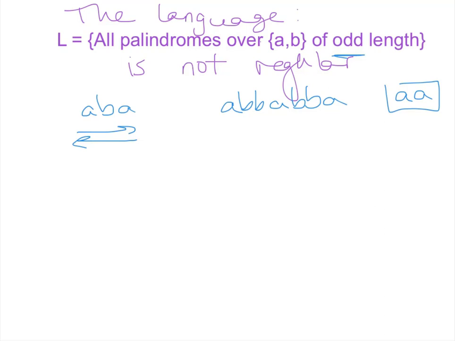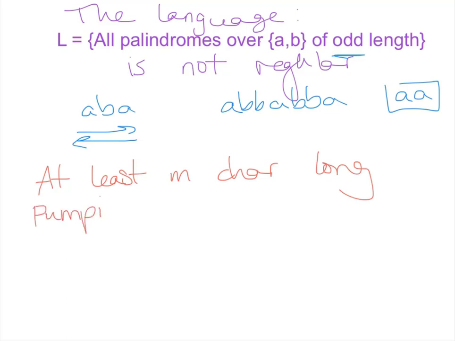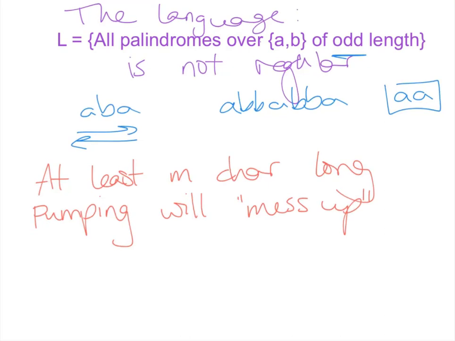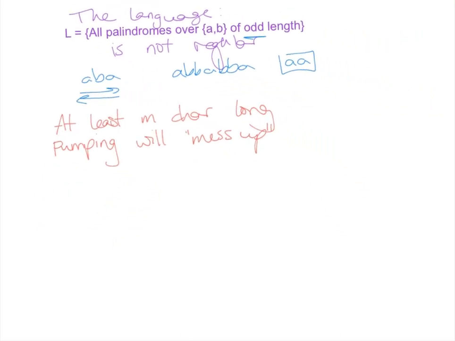What I need to do is say it has to be at least m characters long, right? So my first criterion is making sure it's at least m characters long. And I also want to pick a string that pumping will mess up. So how do I do this?